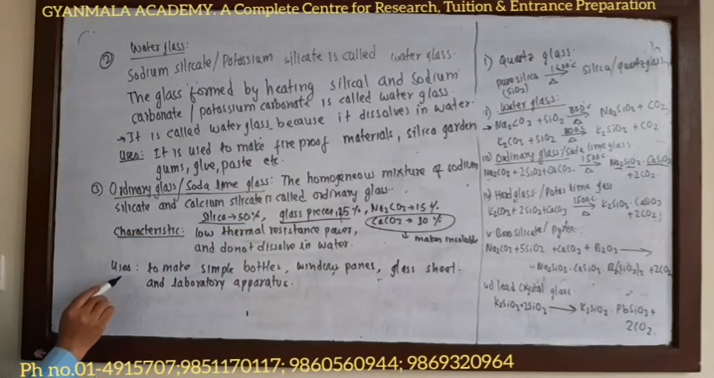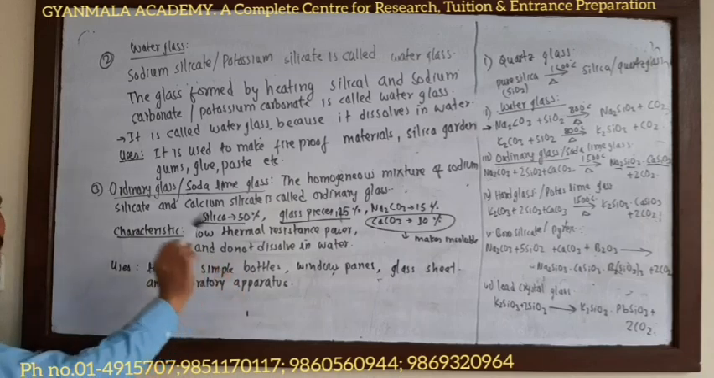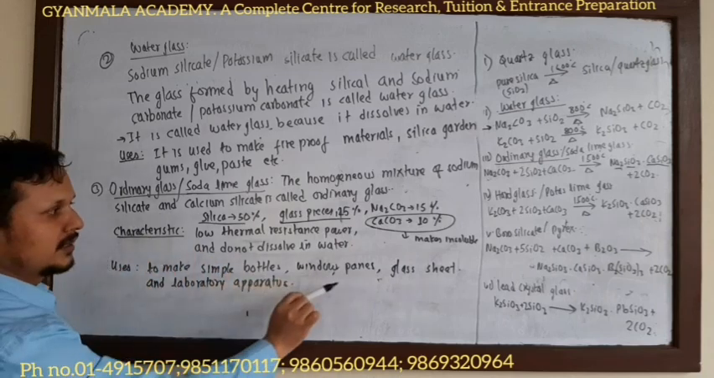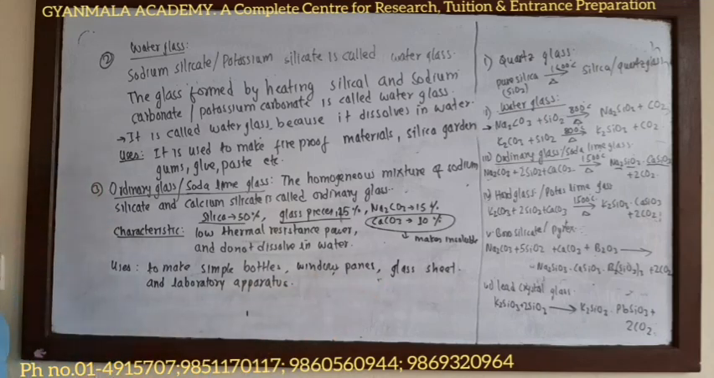Now, what are the uses of ordinary glass? The uses of ordinary glass are to make simple bottles, window panes, glass sheets, and laboratory apparatus.